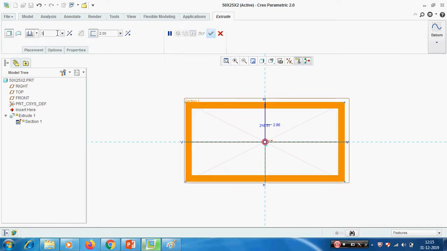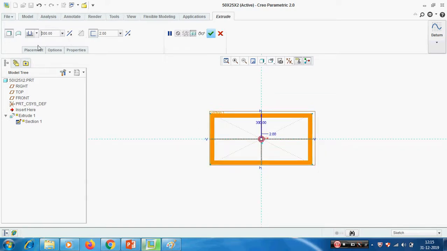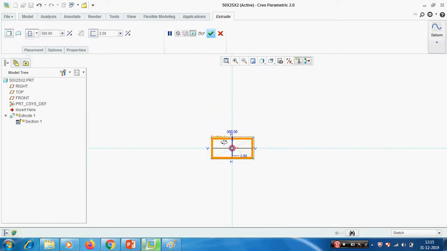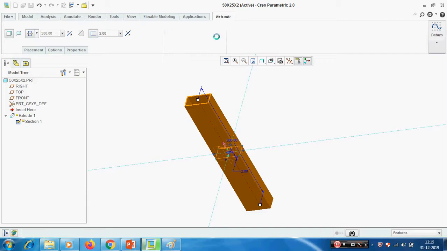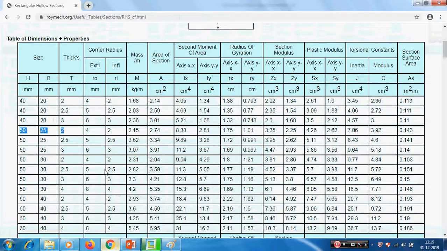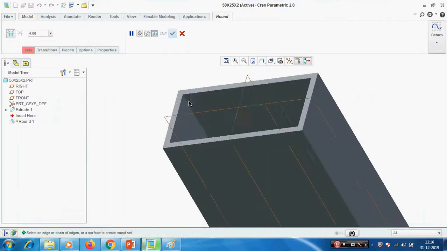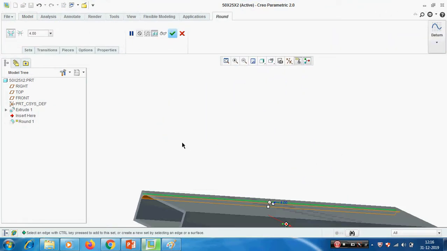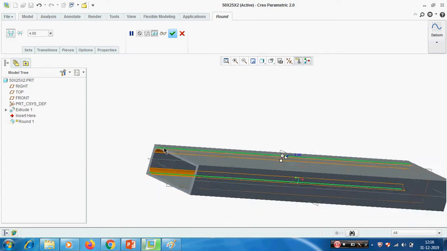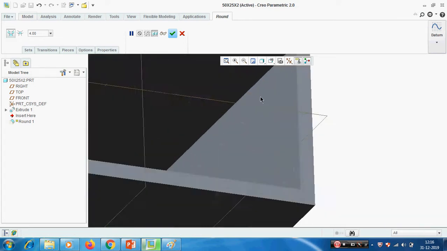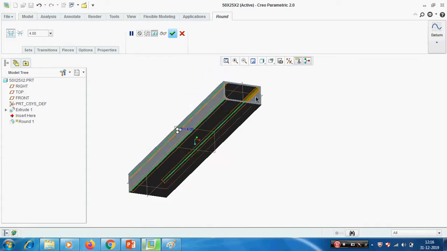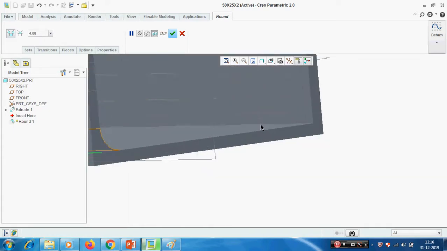This we will maintain one feet on both sides. Just this is a round piece. Outer radius is 4, inner radius is 2 for 2 mm thick. By pressing the control, select the round edges. The inner is 2 mm.